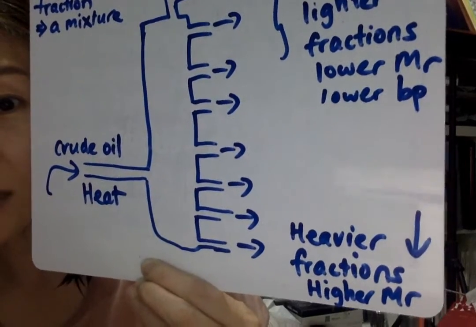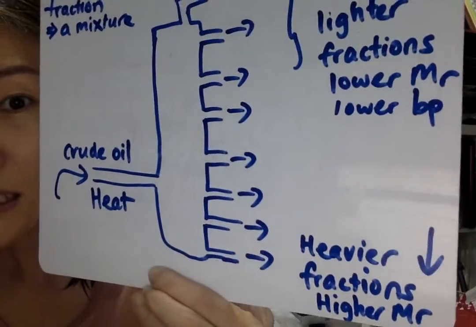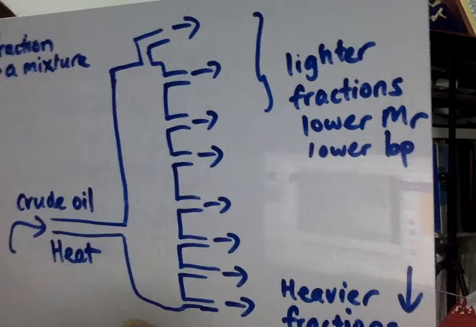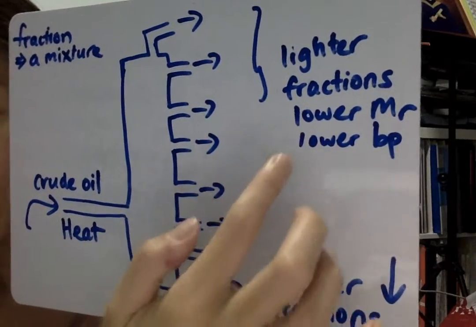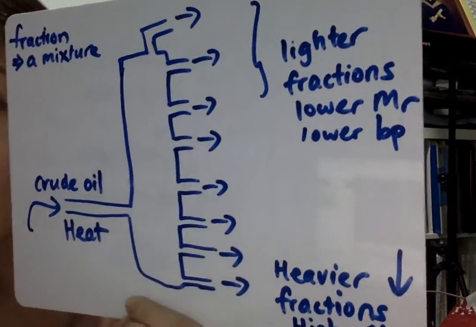The last option, which is the green option: the molecules collected at the top have the smallest molecular masses. Is this correct? Yes, this is the answer. The lighter fractions with smaller molecular masses are collected at the top. They have lower boiling points.